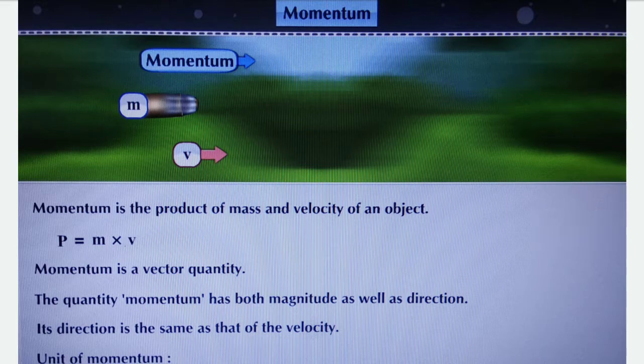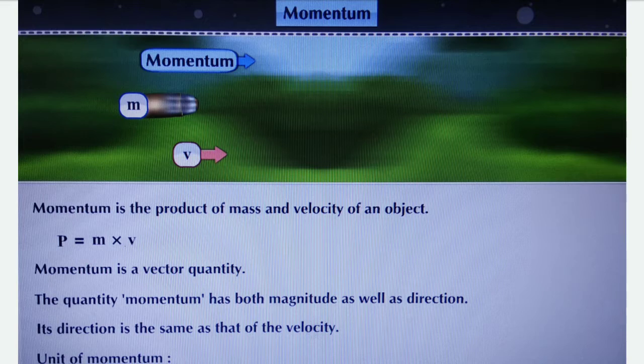Now let us learn another concept, momentum. Momentum is the product of mass and velocity of an object. Momentum is denoted by capital P, mass is denoted by small m, and velocity is denoted by small v. Therefore, what is the formula of momentum? P is equal to m into v, as momentum is the product of mass and velocity. Momentum is a vector quantity.